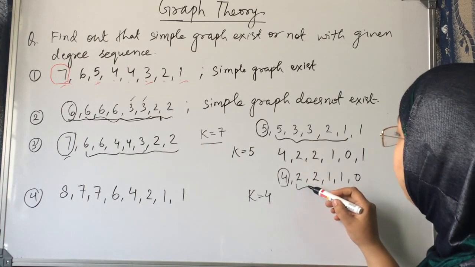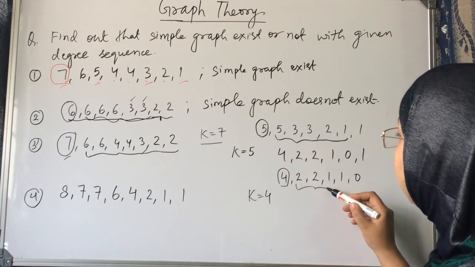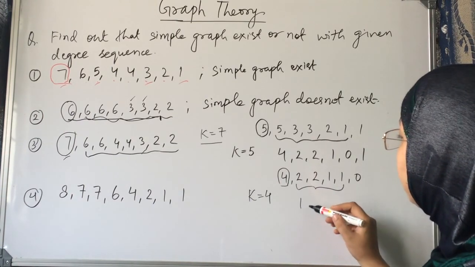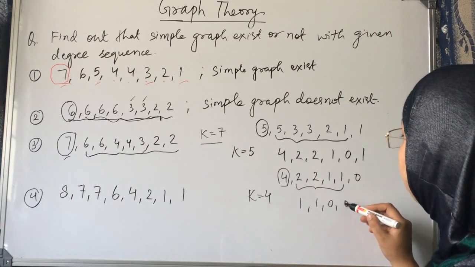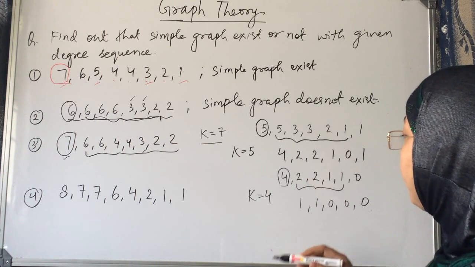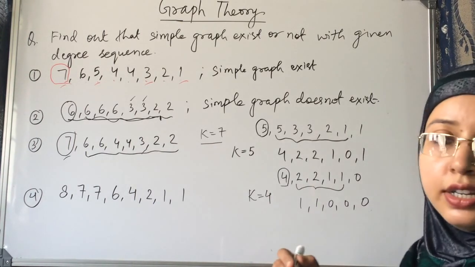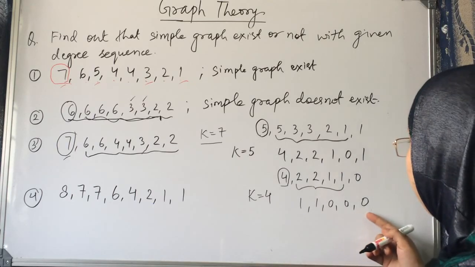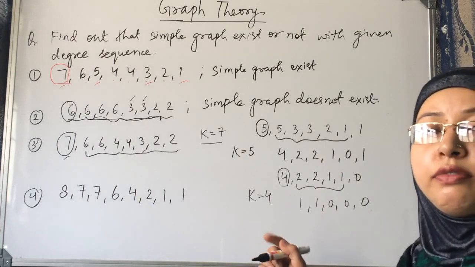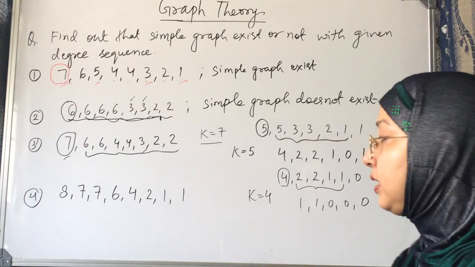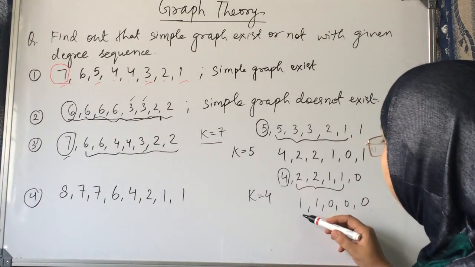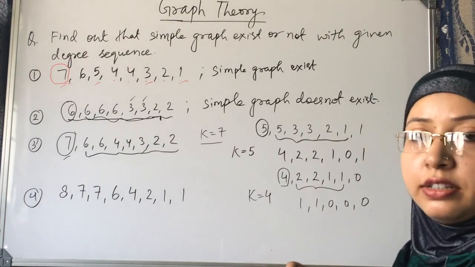And next step, subtract 1 from the next 4 entries. It is 1, 1, 0, 0, 0. All the entries have not become 0, none of the degrees is negative, and enough degrees are there. So we have to repeat the steps. So we have to arrange it in non-ascending order. It is already in non-ascending order.